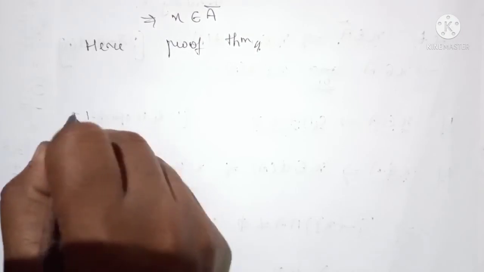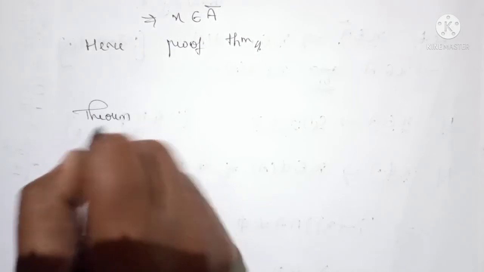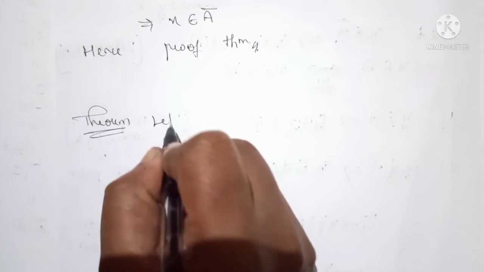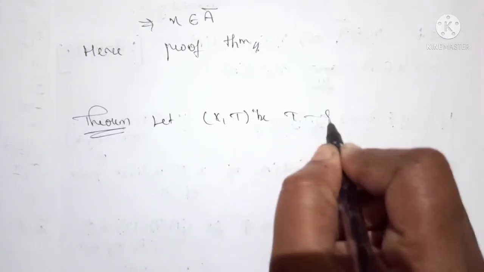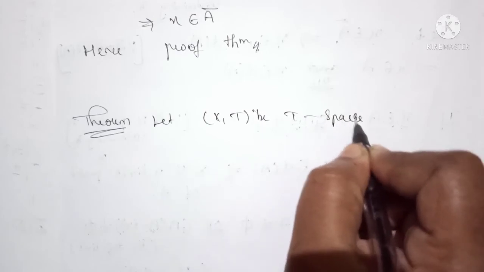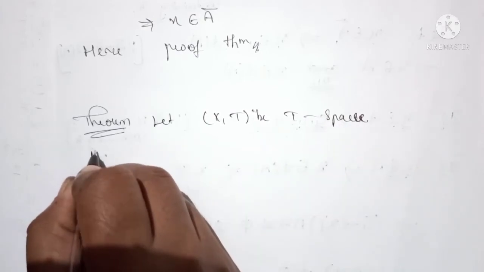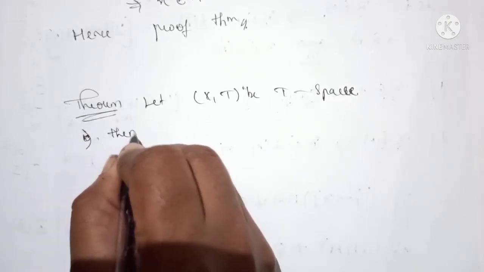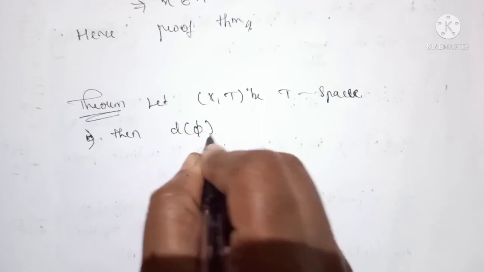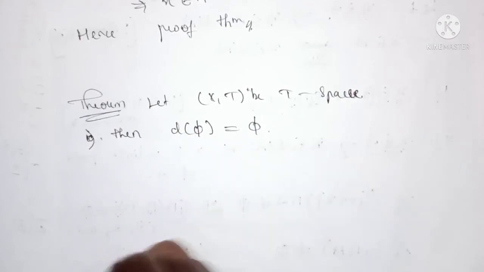Lastly, we have a small theorem. Okay, let X, T be a topological space. Then show that the derived set of the null set is always equal to the null set.